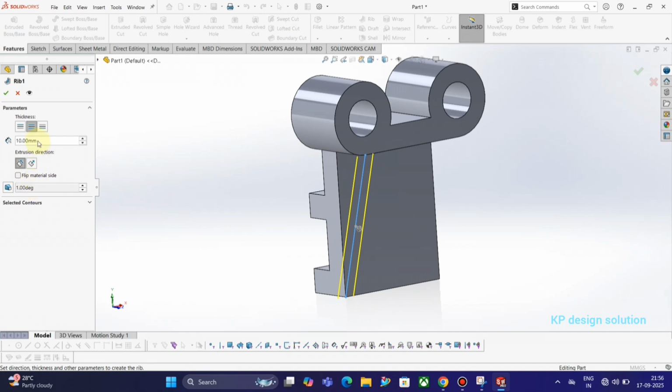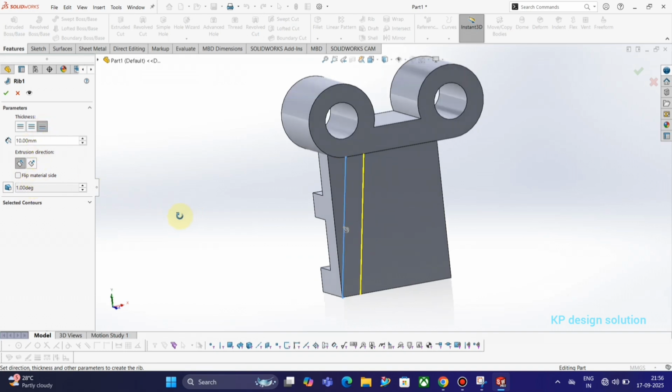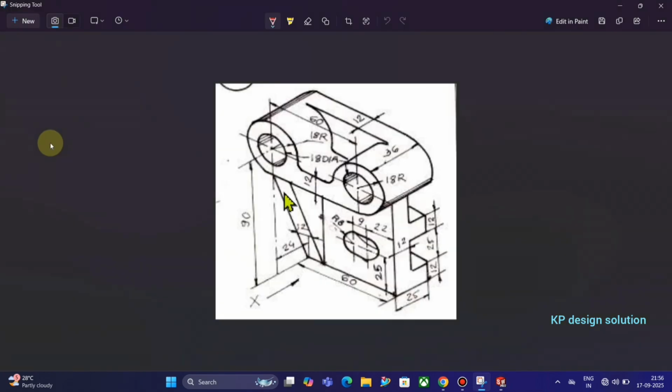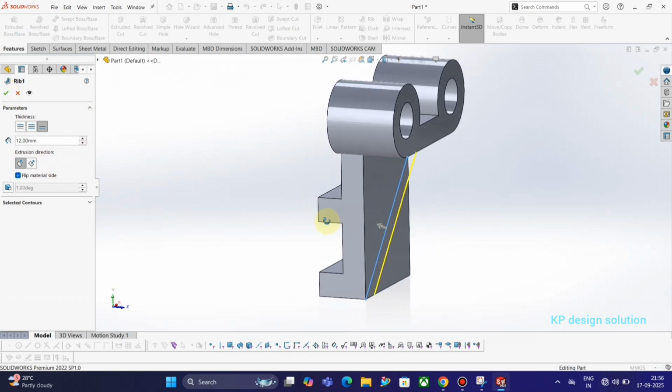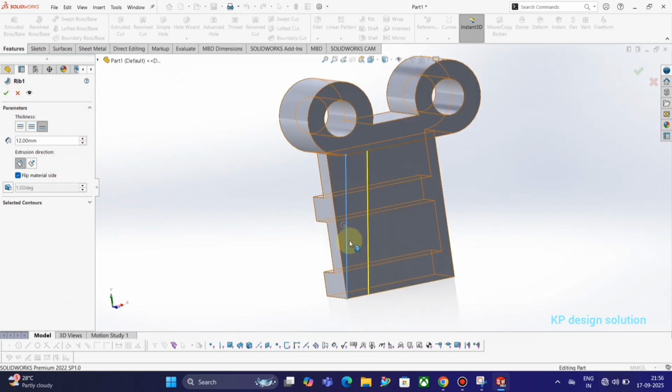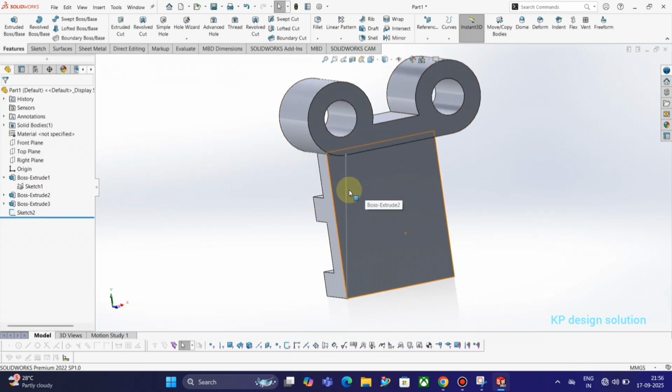Maybe the distance is 12 mm. Oh, it is an error. So in our 3D model, it is not completed.